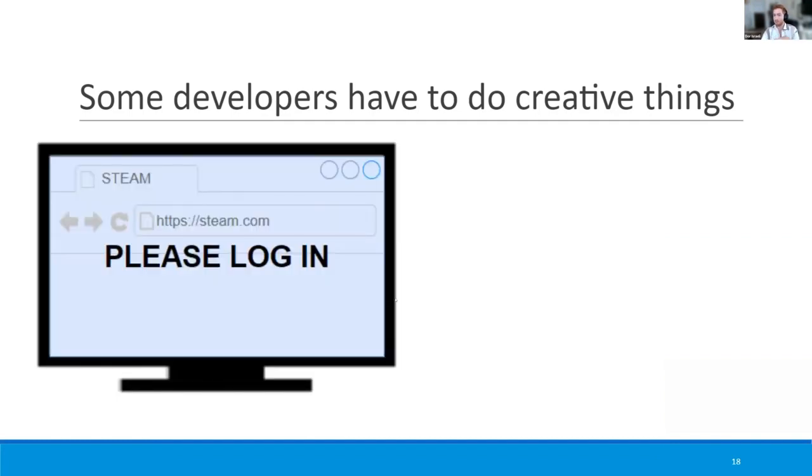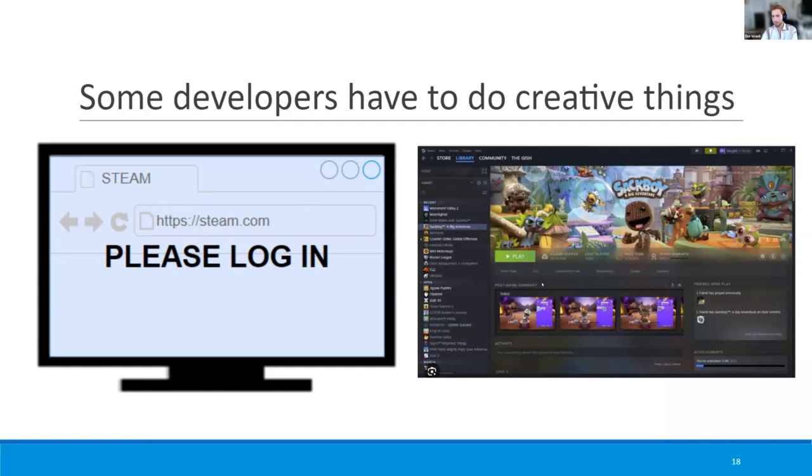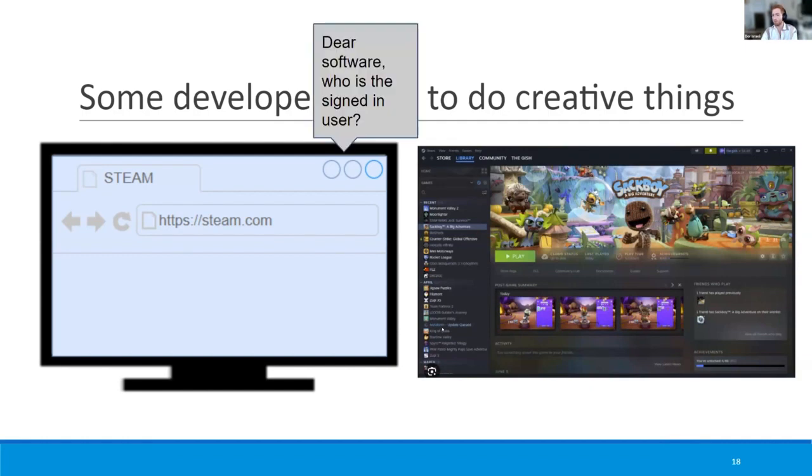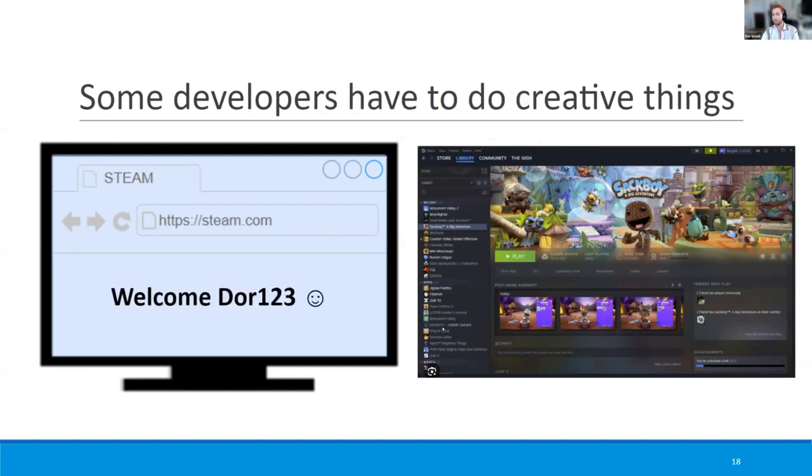And the Steam developers didn't want this behavior to be like this. So what they've done is something very creative. So again, assuming there's the software installed. When you visit the Steam website, instead of asking you to log in, it communicates with the software installed on your computer. Dear software, who is the user logged into the software? The software responds, and now the website can just welcome you without having to log you in.